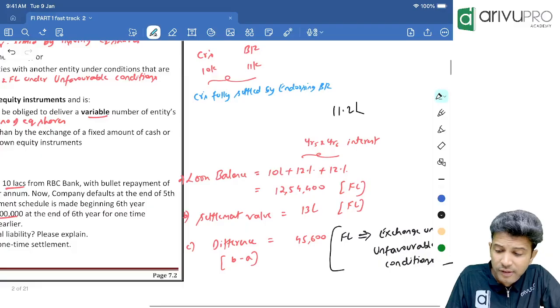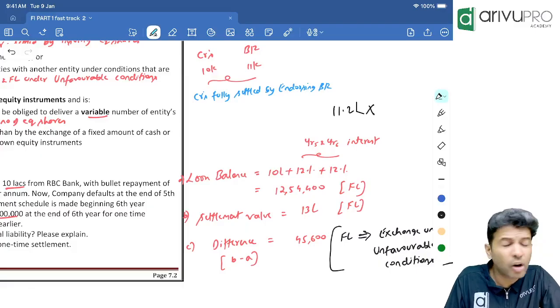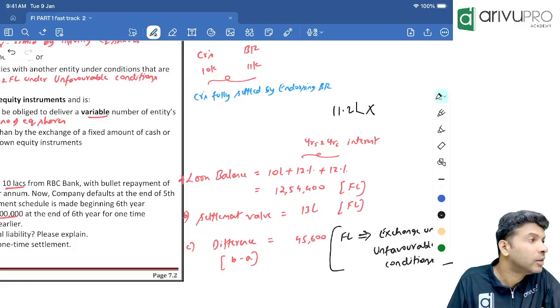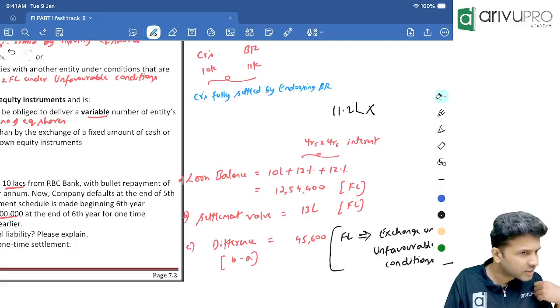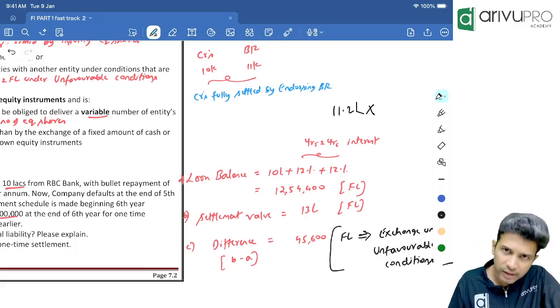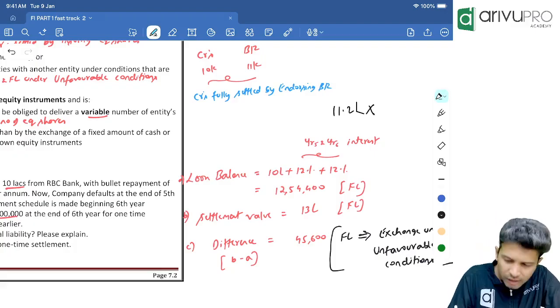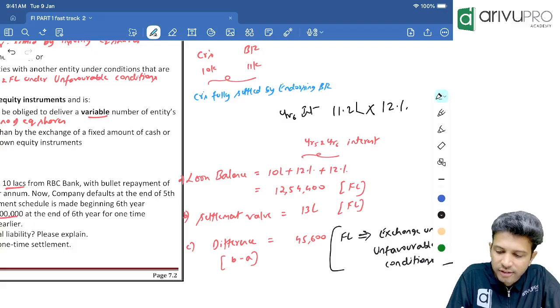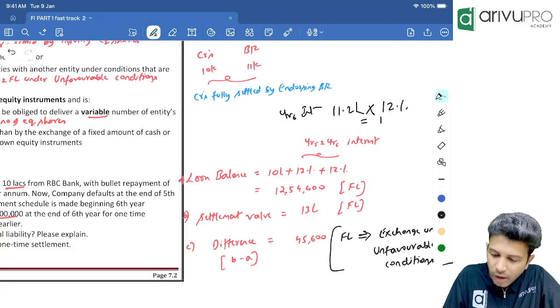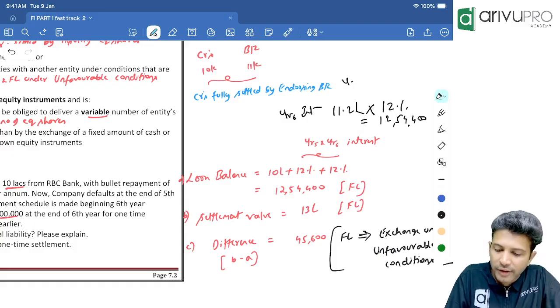So in the sixth year, will you calculate the interest on 10 lakh or 11,20,000? Settlement is happening in the fifth year now or the sixth year? Sixth year. Now will you calculate interest on 10 lakh or 11,20,000? 11,20,000. So calculate how much that is. This will be your year 6 ka interest. How much is this amount? 12,54,400.